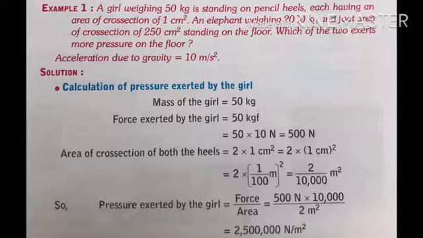Area of cross section of one heel is 1 centimeter square, and there are 2 heels, so it's 2 multiplied by 1 centimeter square. Now we convert centimeter square into meter square, so it is 2 upon 10,000 meter square. Now the pressure exerted by the girl is equal to force upon area, that is 500 Newton multiplied by 10,000 upon 2 meter square, which is equal to 2.5 into 10 to the power 6 Newton per meter square. So the pressure exerted by the girl on the ground is 2.5 into 10 to the power 6 Newton per meter square.